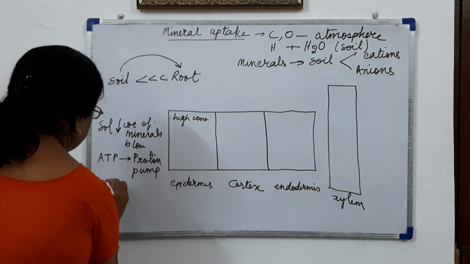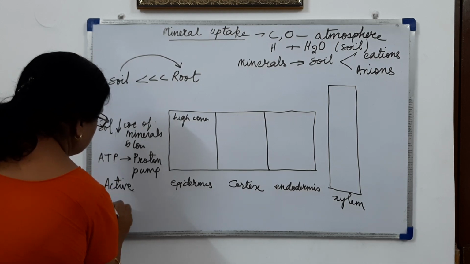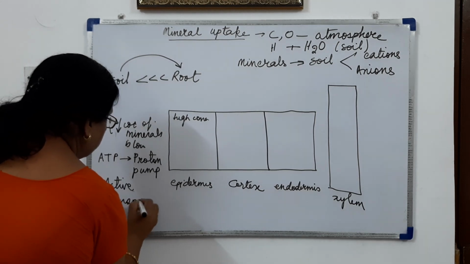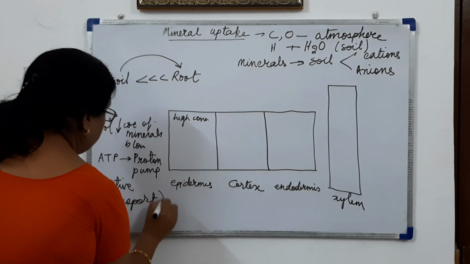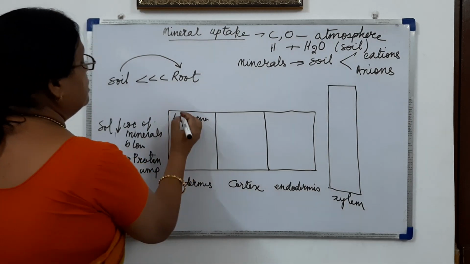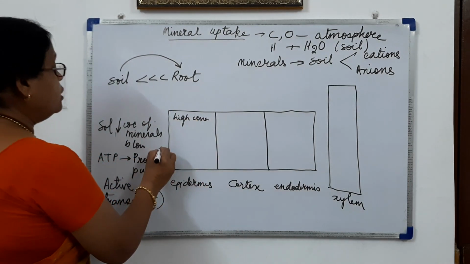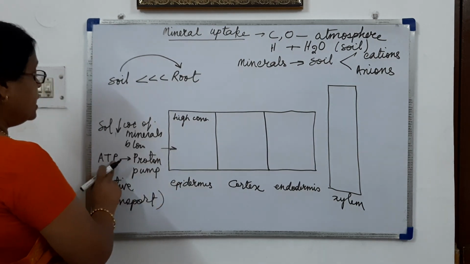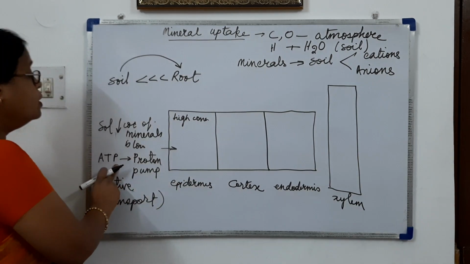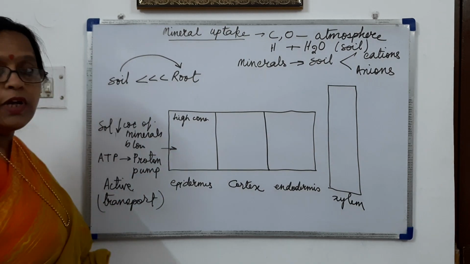So this is called active transport. This transport of minerals from soil to the cells of the root is going by using the energy of ATP. So this transport is called active transport.